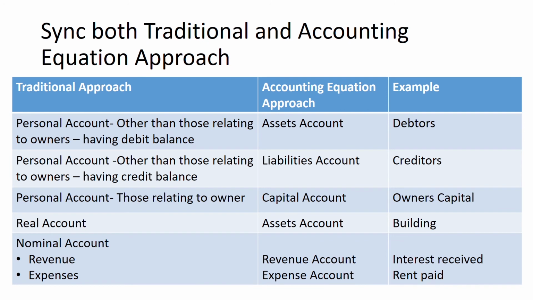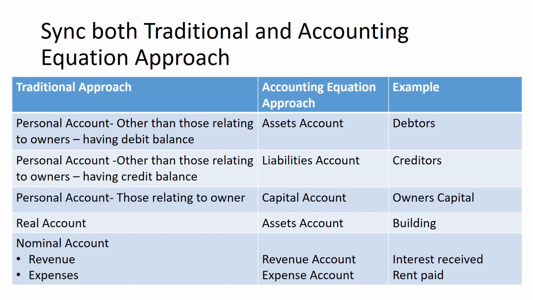Then are the traditional approach and the accounting equation approach different? I have put a table here where I have matched the traditional approach and the accounting approach. Traditional approach classifies the accounts into three types: personal, real and nominal. Accounting equation classifies the accounts under five categories: assets, liabilities, capital, revenue and expense.